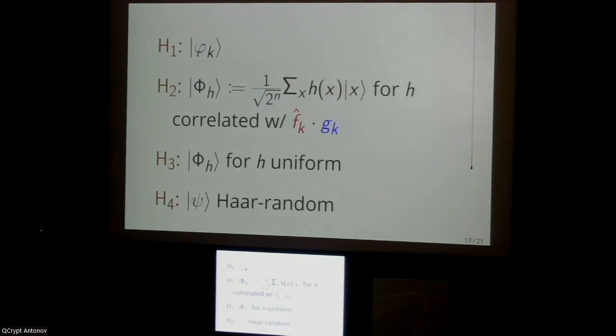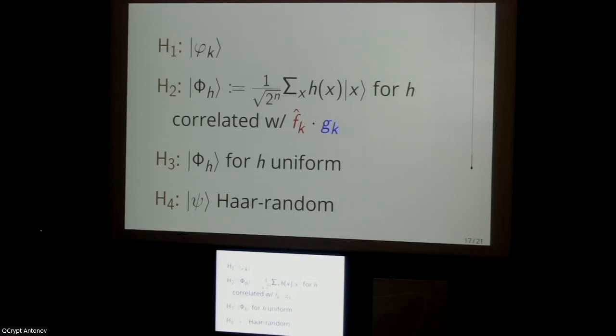And the argument itself is also a little bit subtle because you don't directly show that H2 and H1 are indistinguishable. What you actually show is that H2 is statistically indistinguishable from a probabilistic mixture of H3 and H1. And then using the fact that H2 and H3 are indistinguishable allows you to conclude that H1 and H2 are indistinguishable. So it's kind of a subtle argument, but that's the rough overview of the proof.